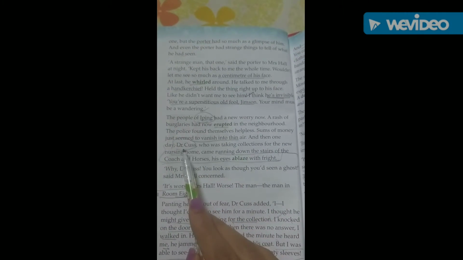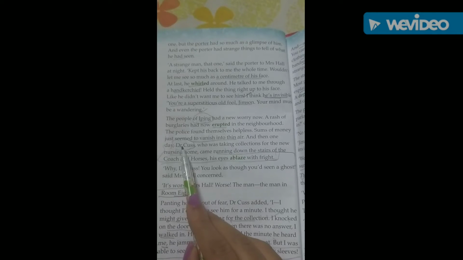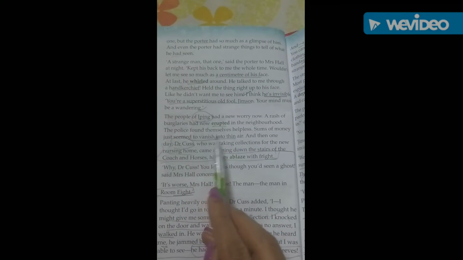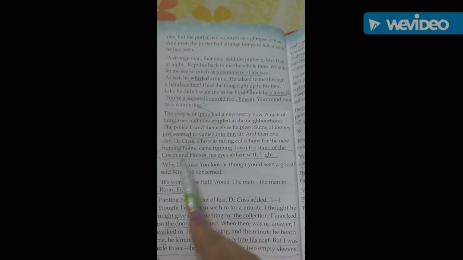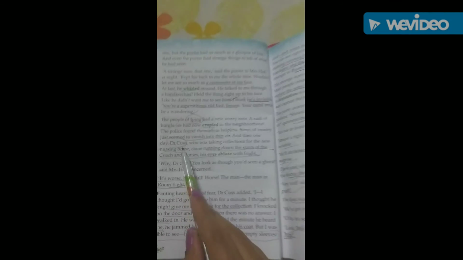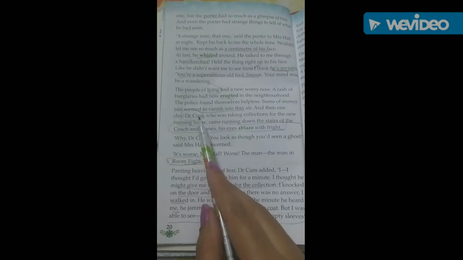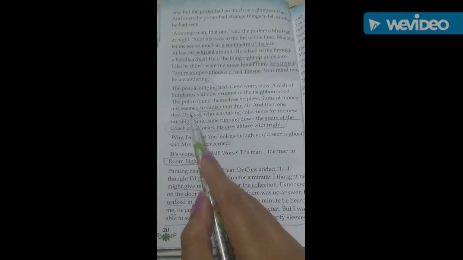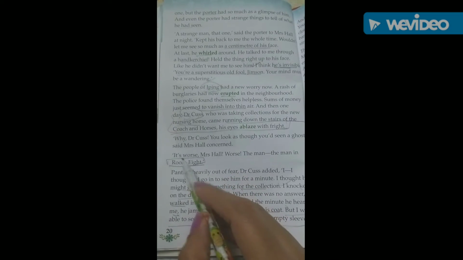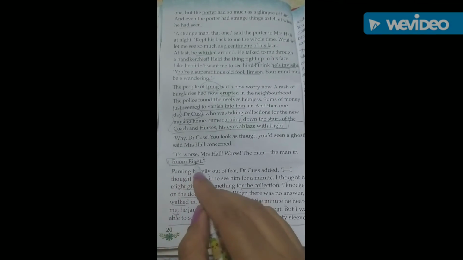Now there comes a man, that is Dr. Cuss, who was taking collections for new nursing home, and he was also there in Coach and Horses. So he decided that he is going to ask for some money from this man, that is the invisible man. This man was staying in a room number 8.